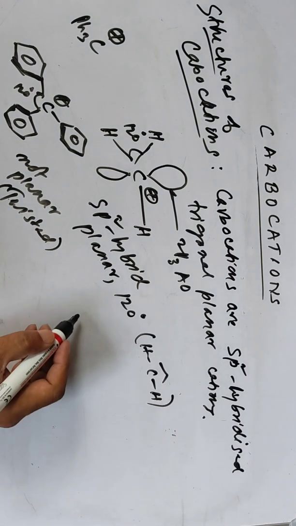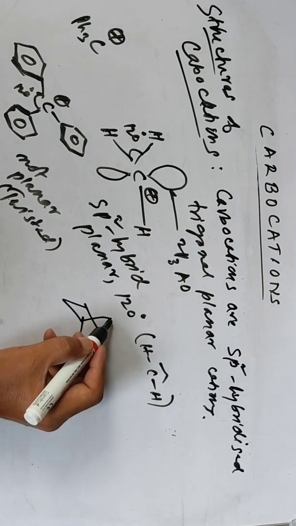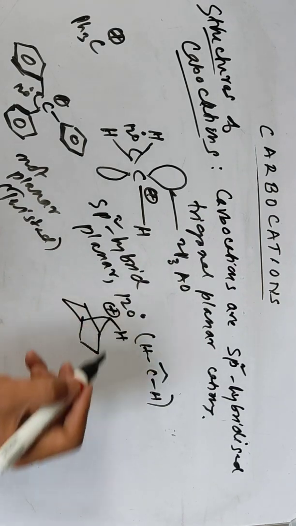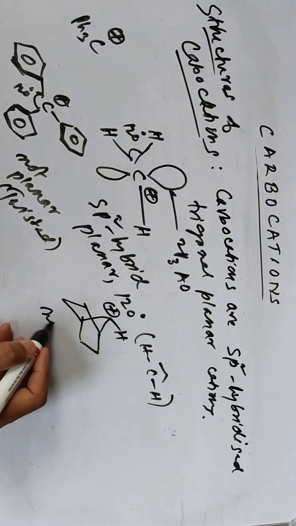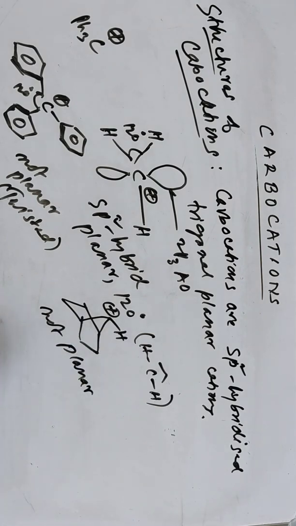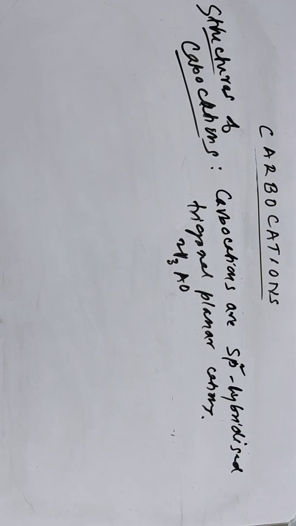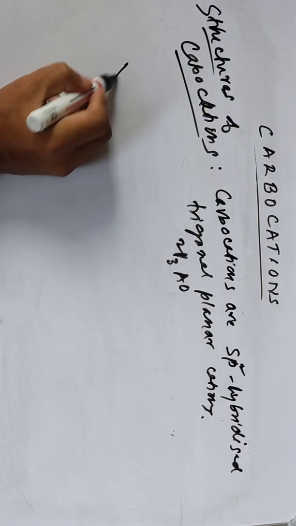Like bridgehead carbocations, they are also not planar. Another example where the carbon may be sp2 hybridized but not planar. There are many examples here, and sometimes deviation from the angles also takes place. In general, they are sp2 hybridized and planar, with angles around 120 degrees, but deviation takes place.